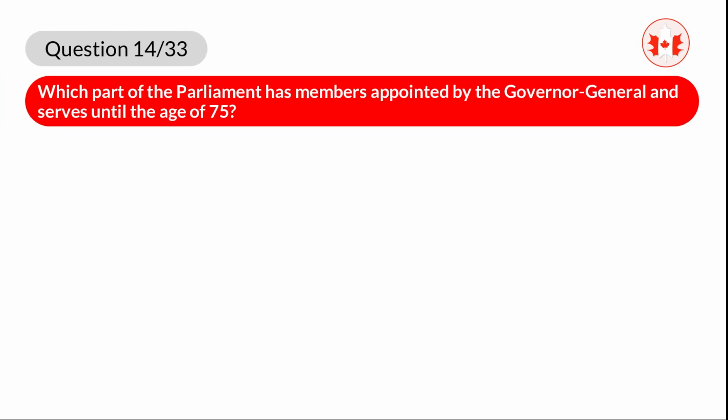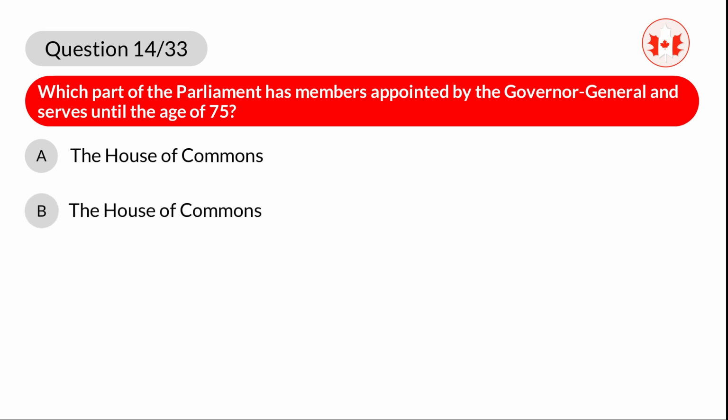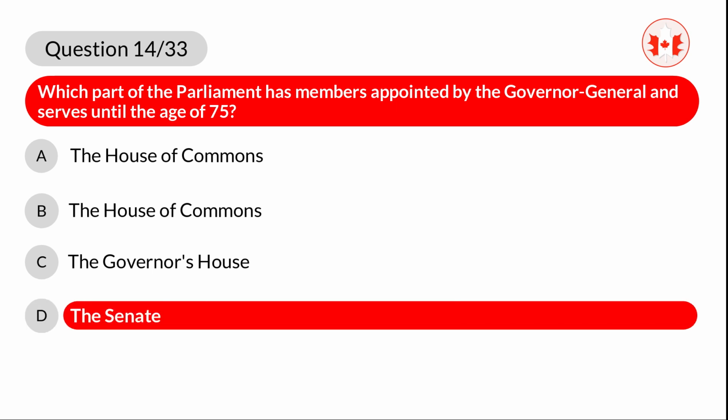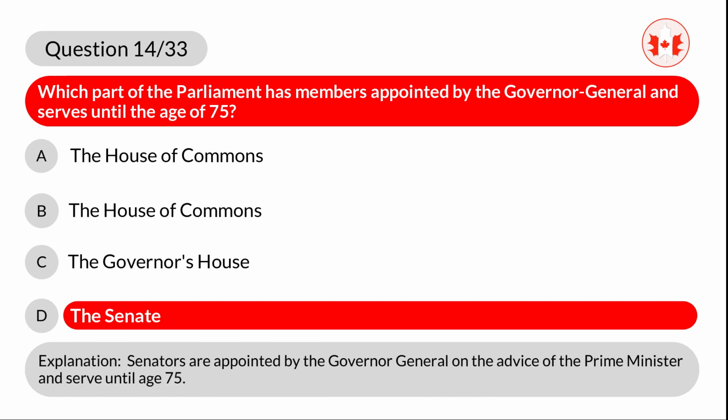Question 14. Which part of the Parliament has members appointed by the Governor-General and serves until the age of 75? A. The House of Commons. B. The House of Commons. C. The Governor's House. D. The Senate. Correct answer is D. The Senate. Explanation. Senators are appointed by the Governor-General on the advice of the Prime Minister and serve until age 75.